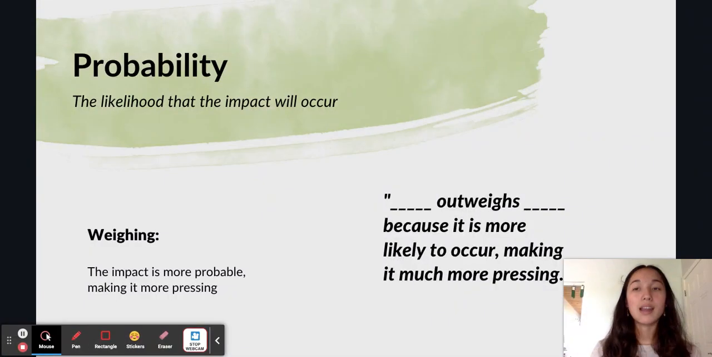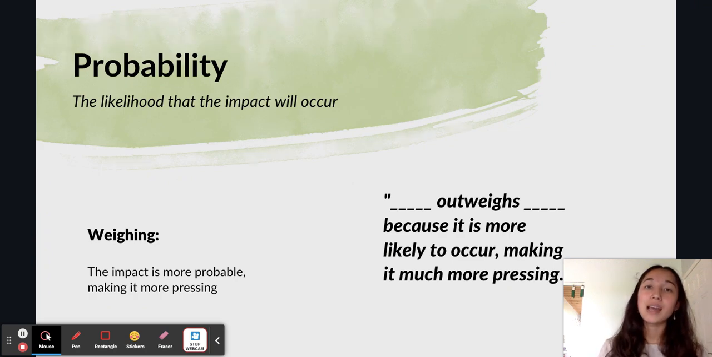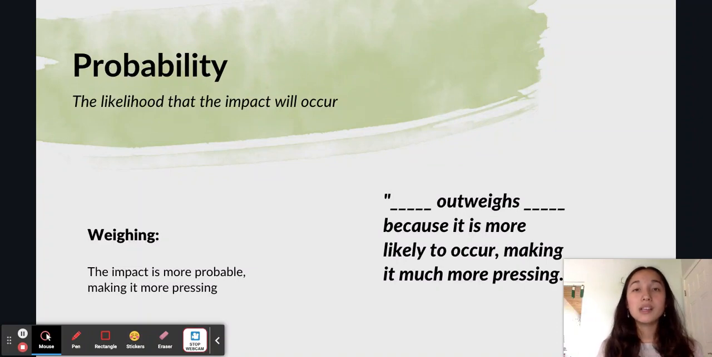Next, there's probability, or the likelihood that the impact will occur. Returning back to the climate change example, one could inversely argue that an economic recession outweighs climate change on probability because it is more likely to occur, making it much more pressing. The argument here is essentially that magnitude is insignificant compared to probability, because no matter how significant an impact is, it doesn't matter if it never occurs.